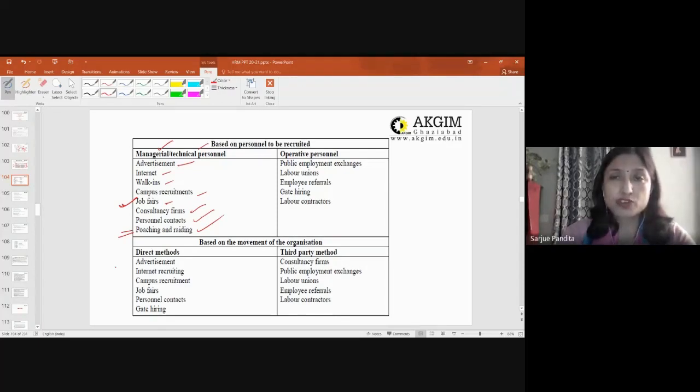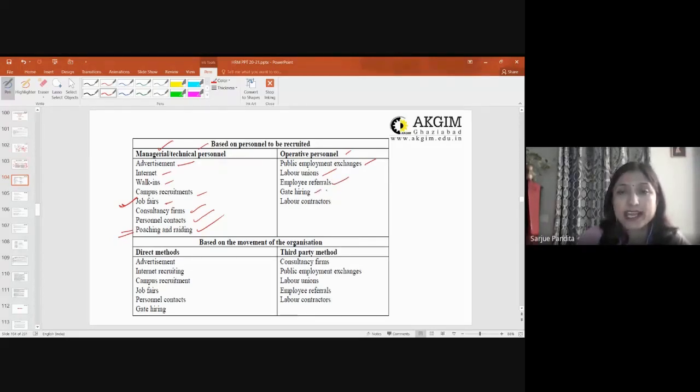Ranbaxy will not poach Dr. Reddy's employees, and Dr. Reddy's will not poach Ranbaxy employees. So that is how they were protecting their top performers, right?